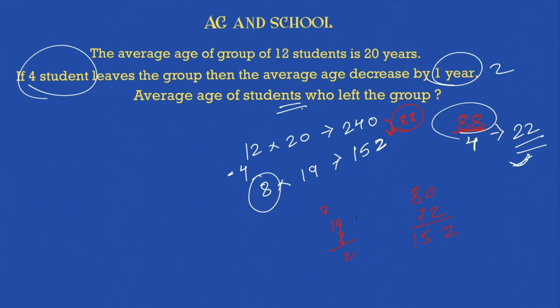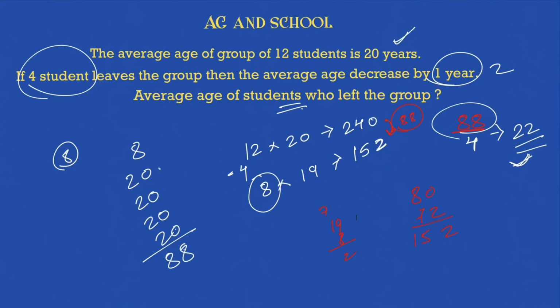How do I solve it? By my shortcut, 2 ways. As I told you earlier, you will say 8 is what they will take out, the extra 8 that they had given to the remaining 8 students, and 20 for each one of them, right? That is what they will be taking out. So what they will be taking out is 88, because the average was 20 and each one of them left, so 20, 20, 20, 20, and the rest they are decreasing the average by 1, which means they are taking the ones which they had given to the rest 8 of them with them. So now they will be taking what? Total of 88. Okay, the extra.